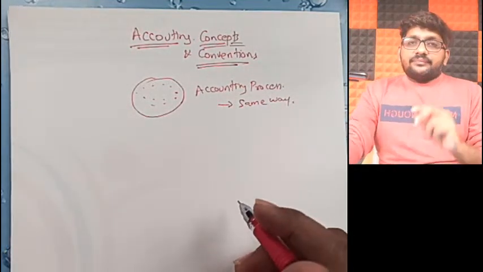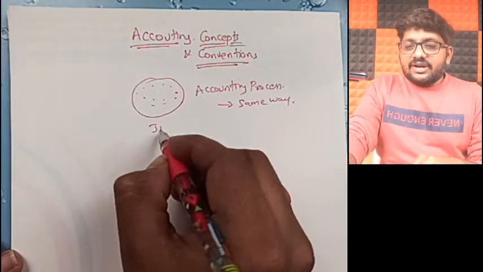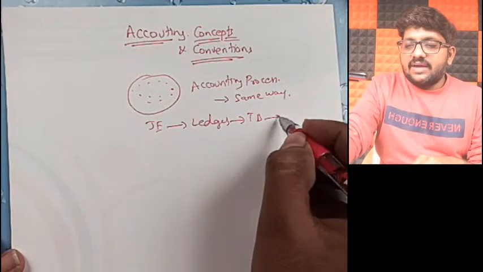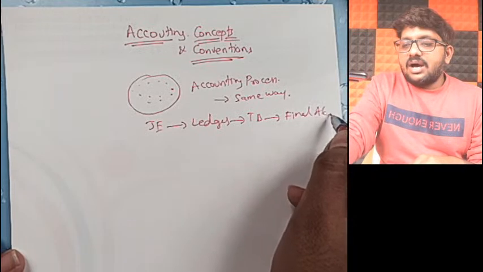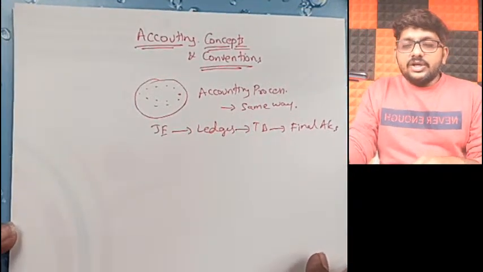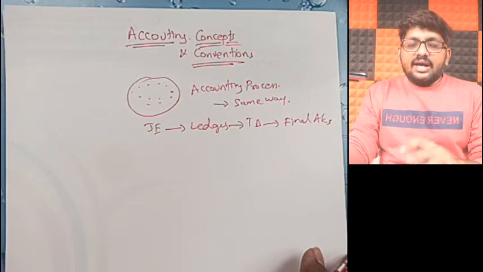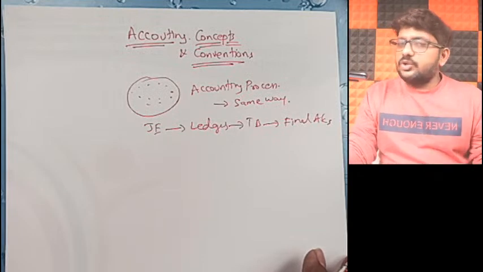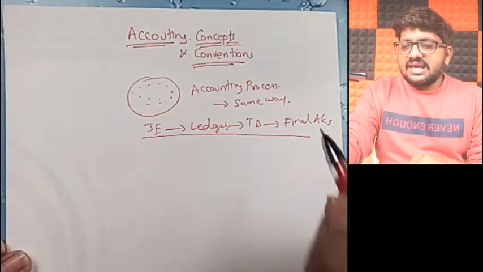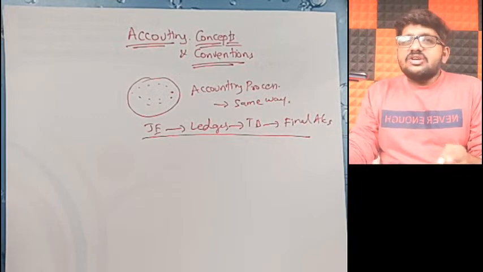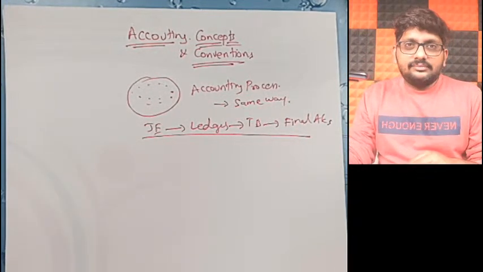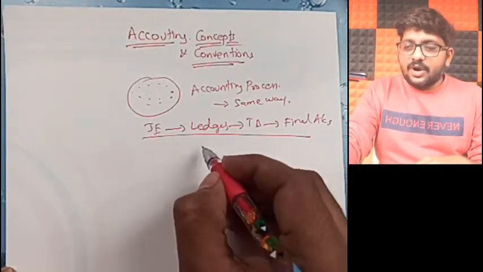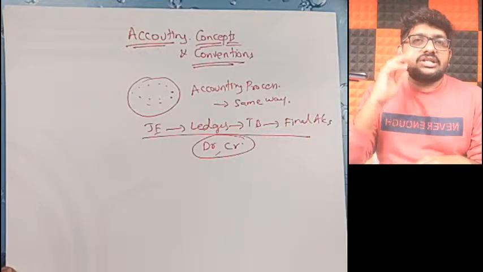It means we first write journal entries, from there we post into ledgers, from there we make a trial balance, from there we prepare our final accounts. These are the accounting process. Wherever you go on this earth, this process is the same. No change. The only thing is that the software they use may change, terminology may change, but our journal entries, ledger posting, and debits and credits will not change.